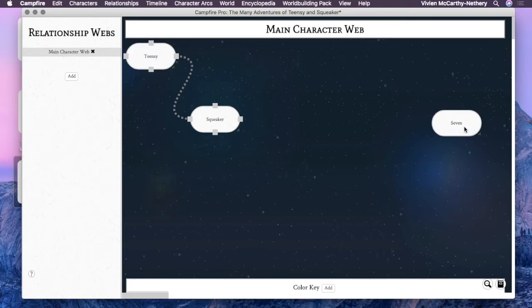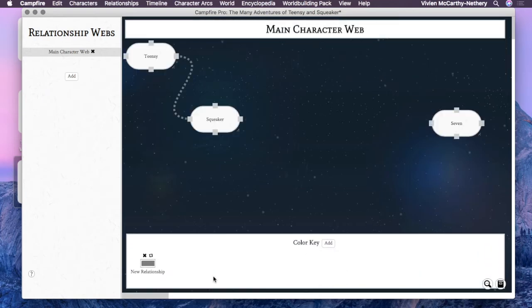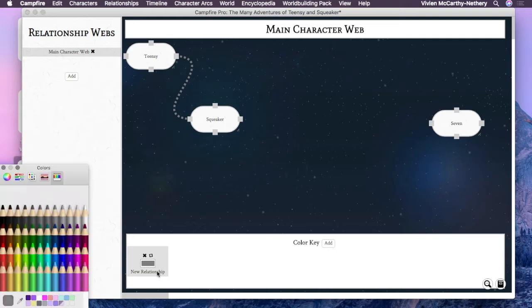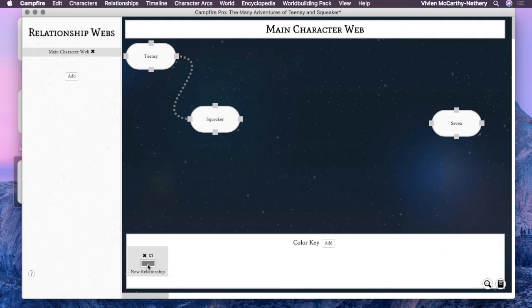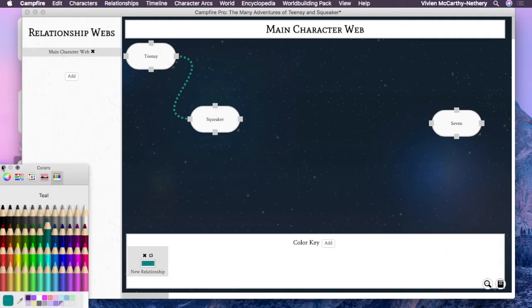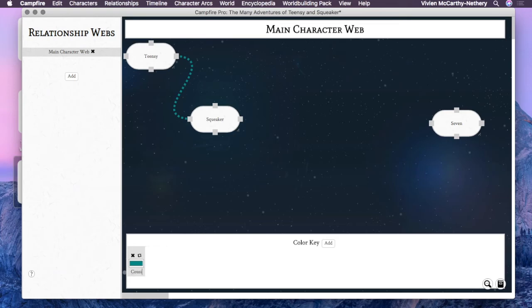So now he shows up and we put him here, and we say that these are how you color code their relationships. So we're going to pick a color that we want to represent a certain type of relationship. And you can also make it a dotted line or solid line or dashed line. So let's say teal is for, I think they're BFFs.